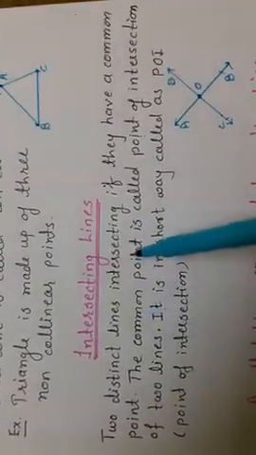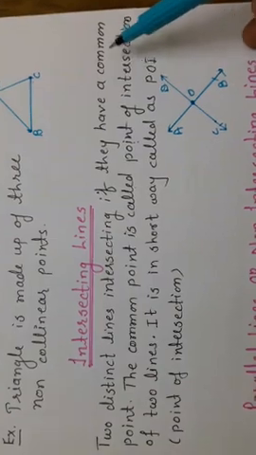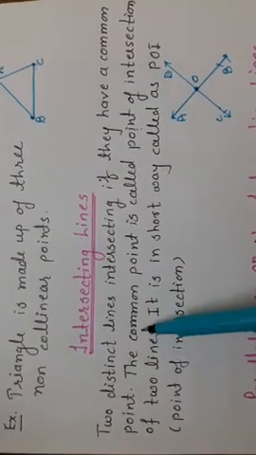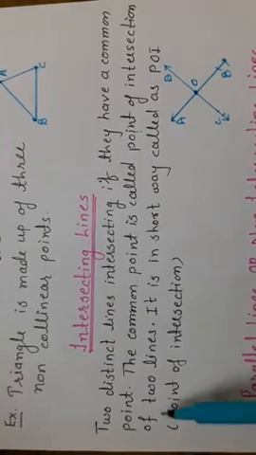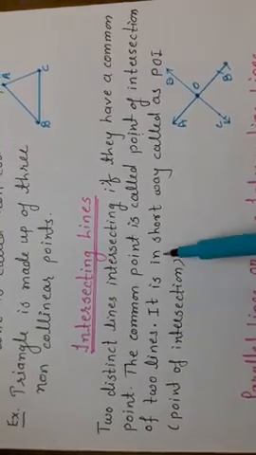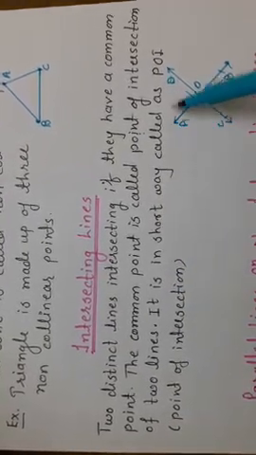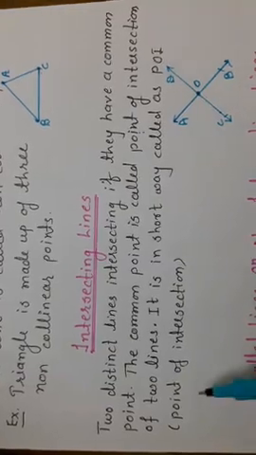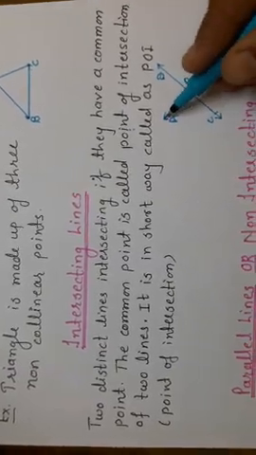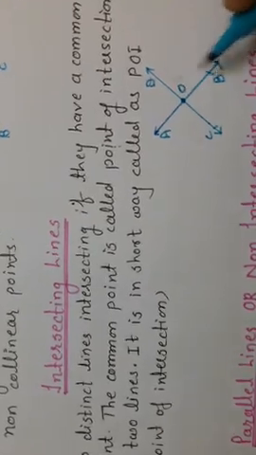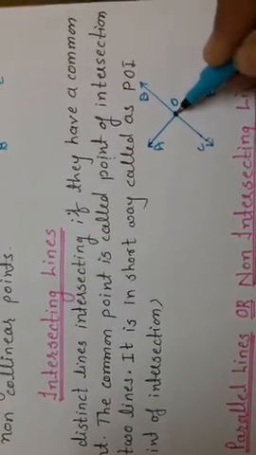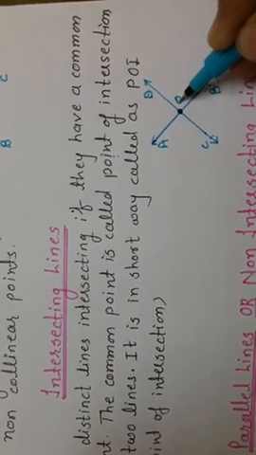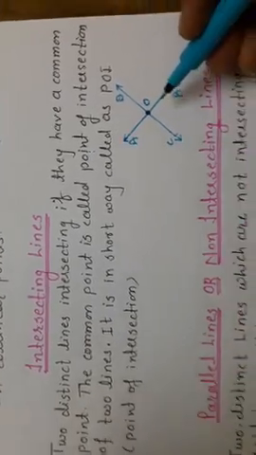Next is intersecting lines. Two distinct lines, if they have a common point, the common point is called the point of intersection of the two lines. In short we can call it POI, that is point of intersection. Are you finding in the figure AB and CD? These are two lines intersecting at the point O. That's why O is called the point of intersection.